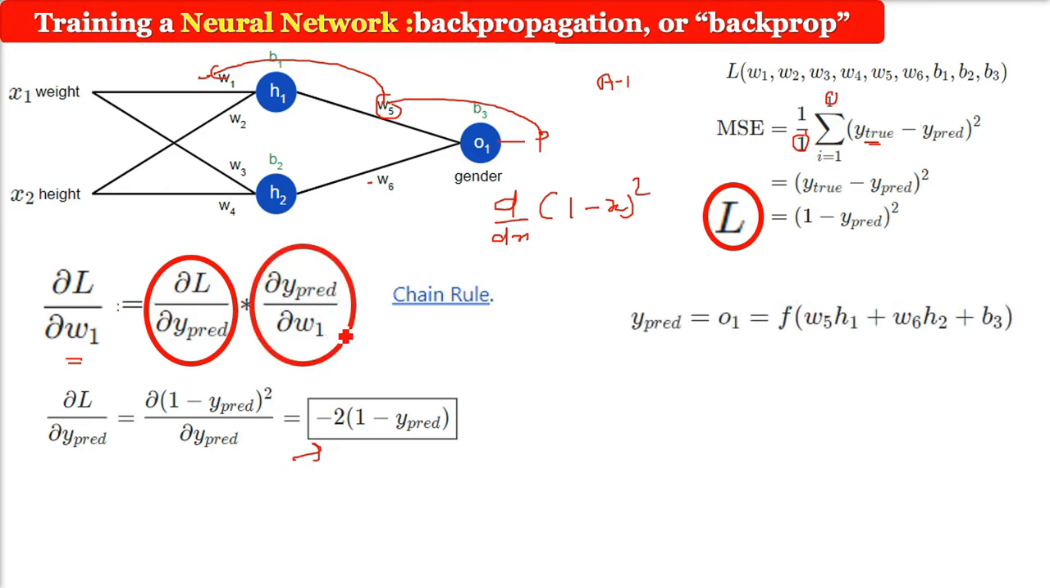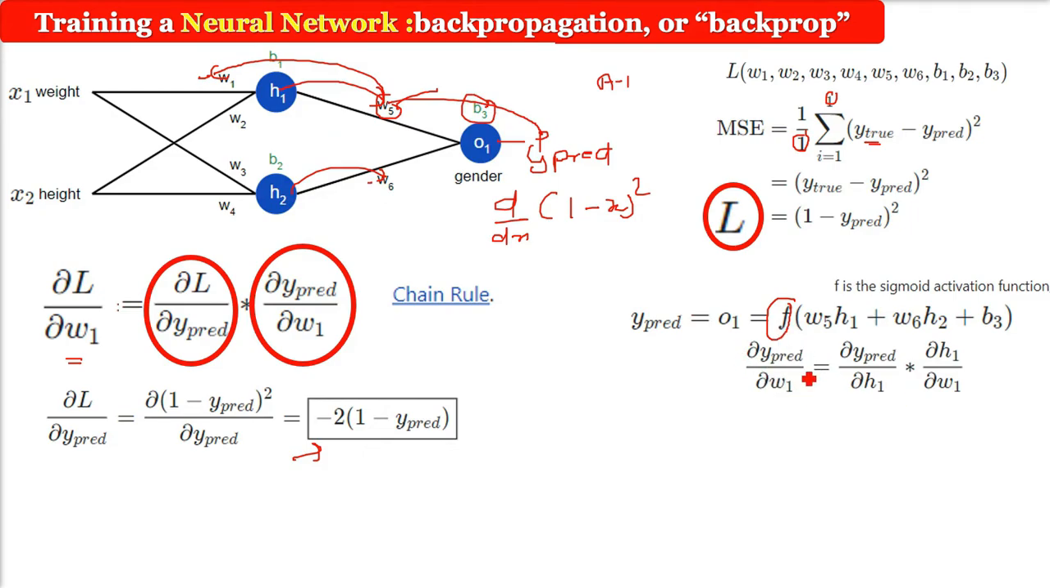What about del Y prediction by del W1? See, we have a prediction value. How to get the prediction value? We know how a neuron works. For this O1 with W5, what are we going to get? H1 into W5, H2 into W6, plus B3. We already know this, and this has to be passed through an activation function. We are using the sigmoid activation function here. So this Y prediction is the actual prediction by the neural network, which is equal to W5 into H1 plus W6 into H2 plus B3.